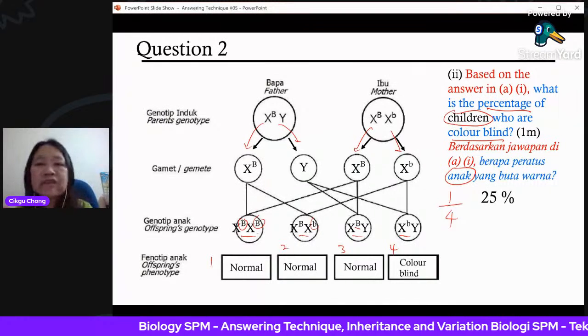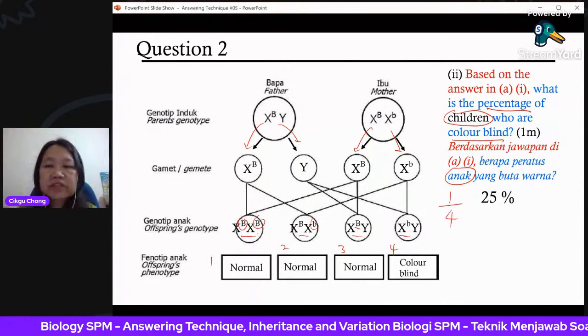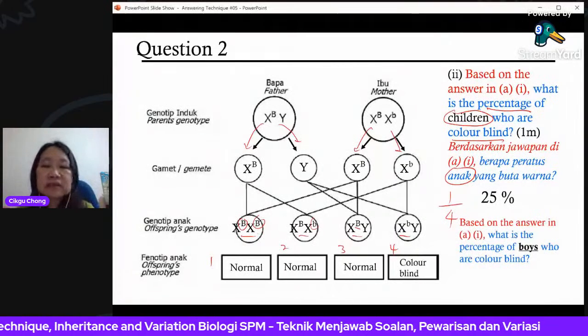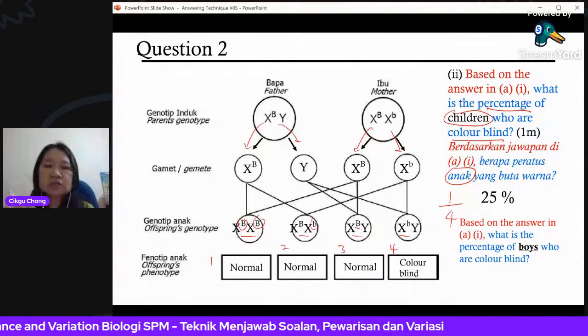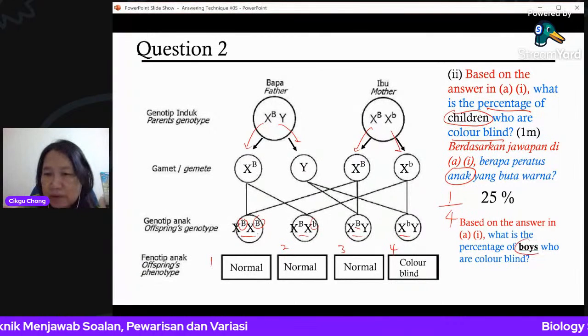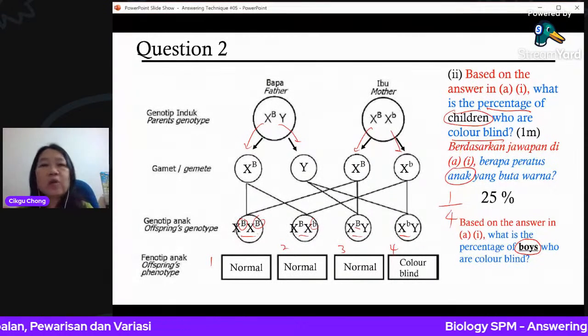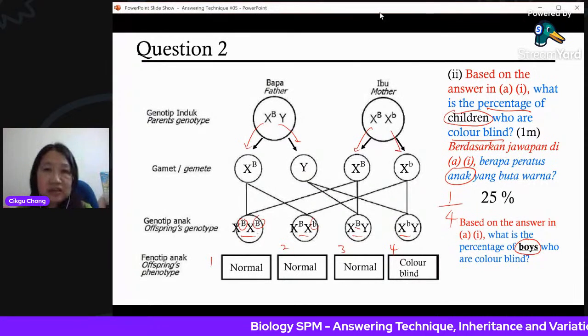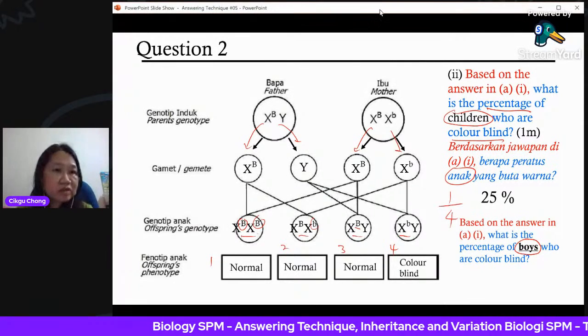All right, now, what if I change the question? What if I change the question to, based on the answer A1, what is the percentage of boys who are colorblind? Look carefully. They're asking about boys now. Okay, what is the answer for this? Maybe some of you are here with me today. Maybe you can try to answer.